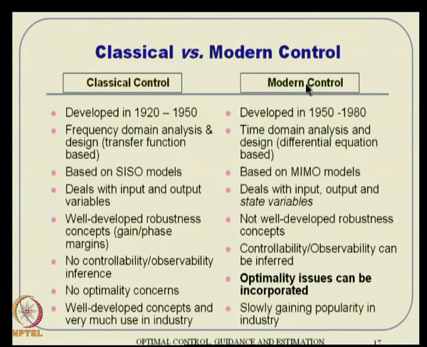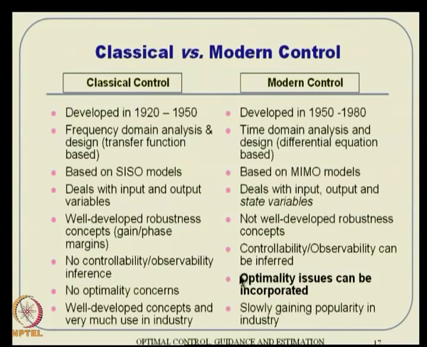But where modern control comes in a big way is the controllability and observability issue. If the system is controllable, then only does it make sense to go ahead and find various control design schemes and evaluate them. If the system is not controllable, then no control system is going to work, no design is going to work. So, it is better that we do not waste our time. Similarly, if the system is not observable, then no observer is going to work. So, there is no point in aiming for an observer or an estimator and struggling and wasting our time. Those are concepts available in the modern control domain only.